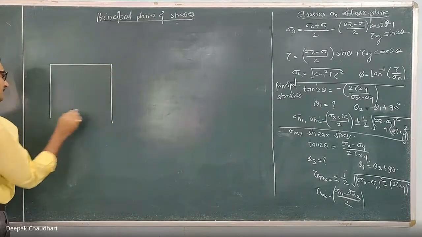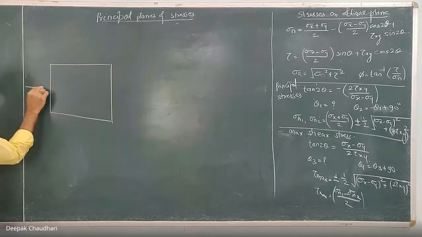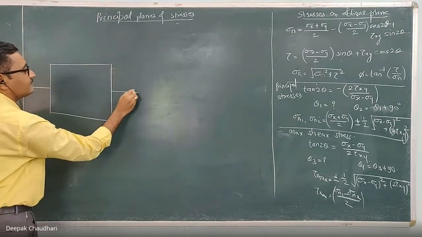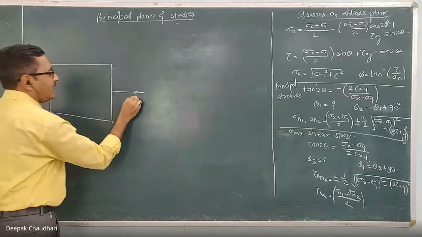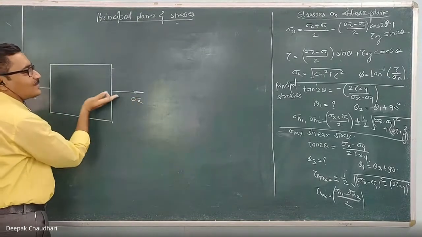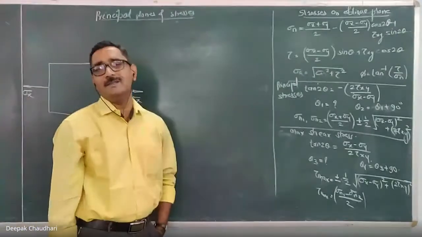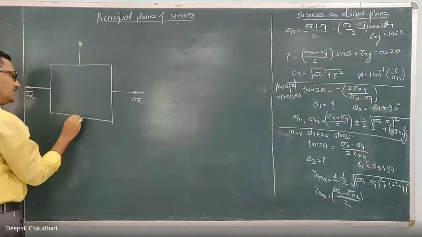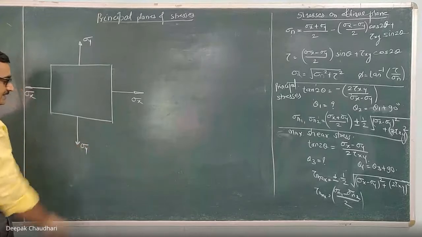This is a very exaggerated figure. Consider this one small part of a strained body, which is subjected to normal stress in the x direction. Many such stresses are there; I have shown only one. This normal stress acting in the x direction, let's denote it as sigma x. This sigma x can be calculated as the force acting in the x direction divided by the resisting area. Let this be the stress acting in the y direction. It may be tensile or compressive; for now I am considering it tensile.